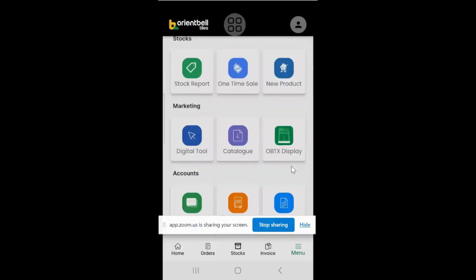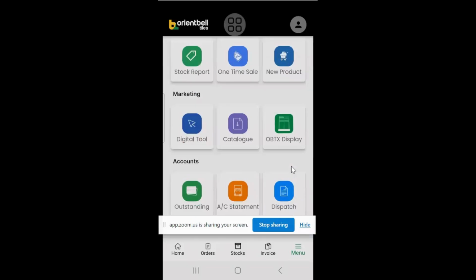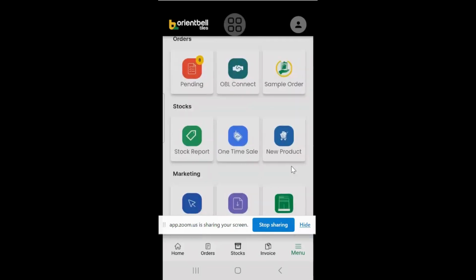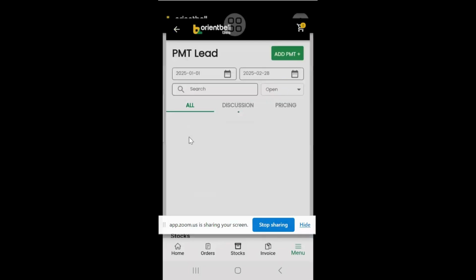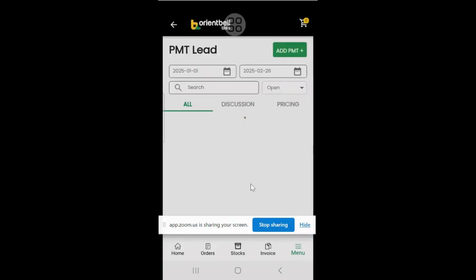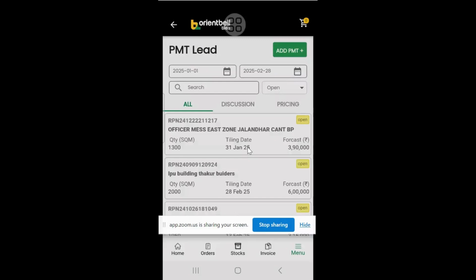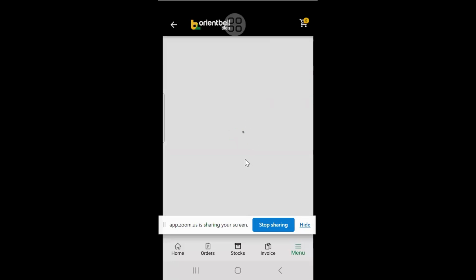And also we are working with the PMT screen. Here, the add PMT also helps the user, the FLS, to update his PMT leads. These are the PMT leads which are lying in open state, where he can click here on add PMT and create his PMT leads using the app itself instead of logging into PMT. And if he wants, he can click here and also update the PMT data, instead of going to the PMT tool and updating.